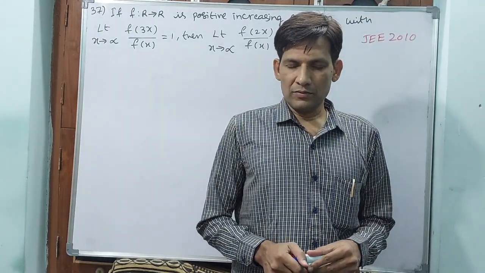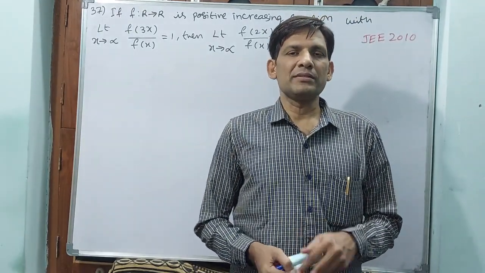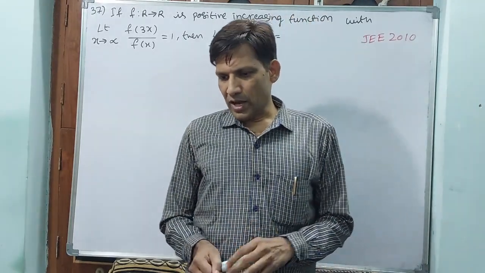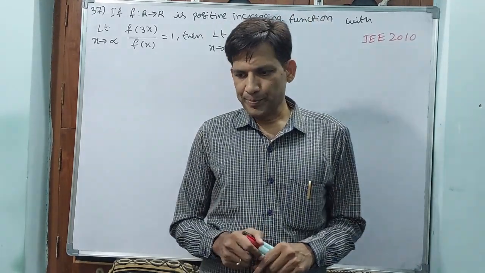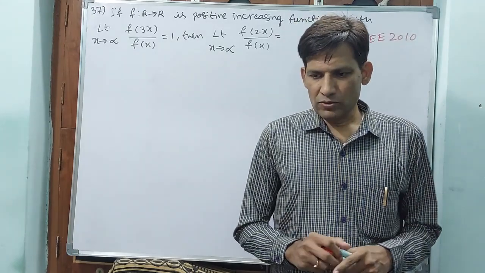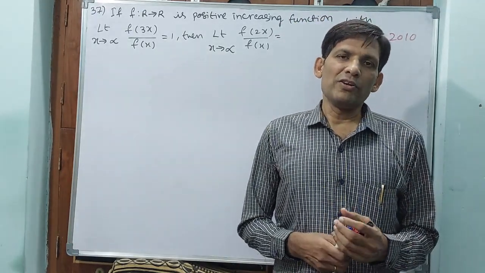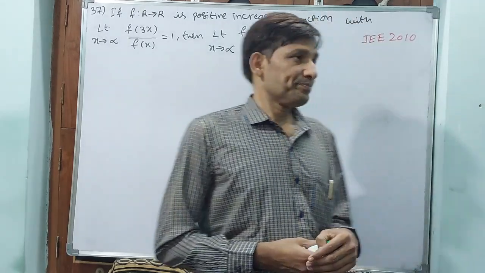Dear students, we are in MHT-CET Mathematics, in the Limits and Continuity chapter. I think 9 classes we have finished. 9 fours are 36. In this 10th class, we will finish from question number 37 to 40.